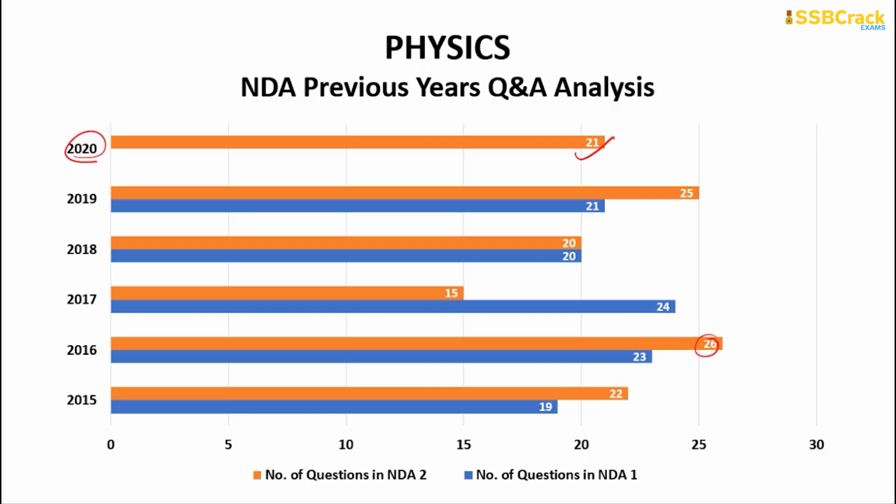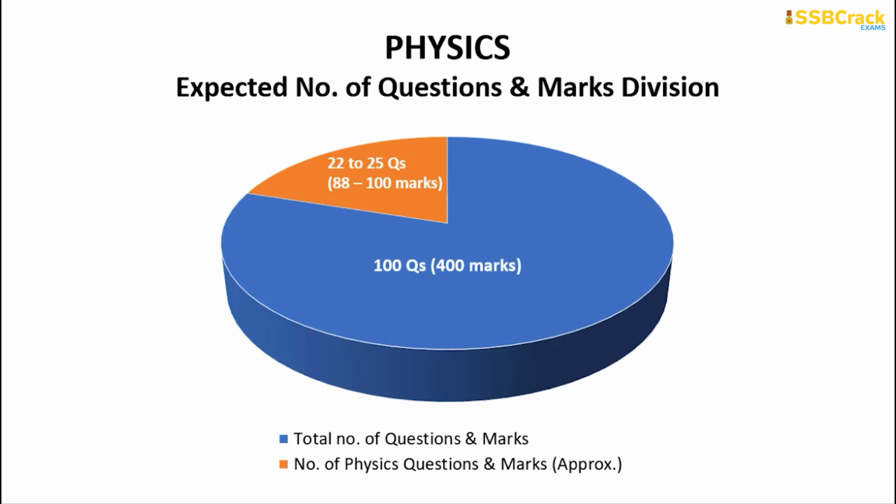Okay, so if we go through the expected number of questions with this particular analysis, we can say that you can expect around 22 to 25 questions in the coming physics NDA examination, and by scoring well in all of these, you will be able to get 88 to 100 marks out of the 400 marks, which is a very important score. Okay, so almost 1/4 of the paper you can get if you go through the physics section.